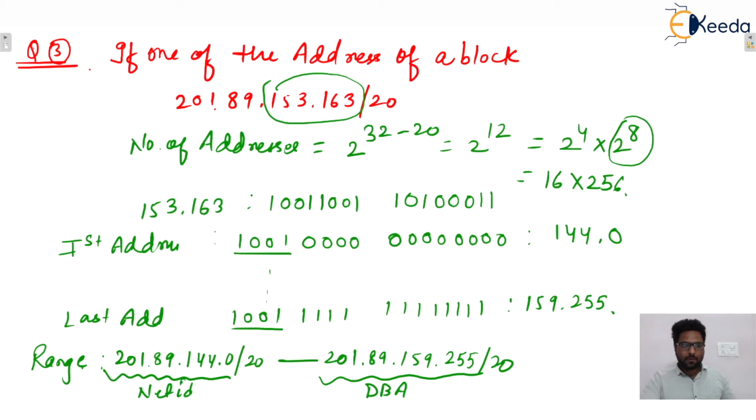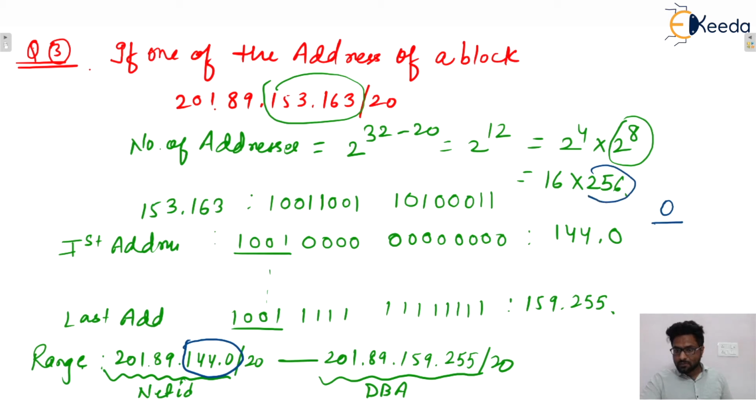Now here, if we apply that division rule, the first address is divisible by the total number of addresses, and we divide the last octet of the first address whenever the host bits belong to the last octet only. But here the host bits are divided into the last two octets. So here the first address is this one, that is 144.0, so the last octet of the first address is 0.